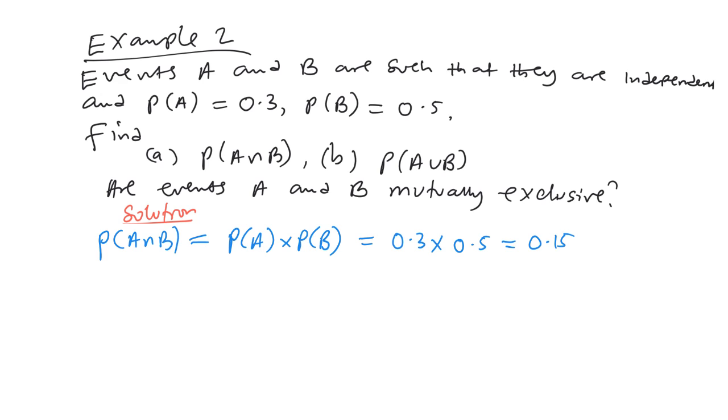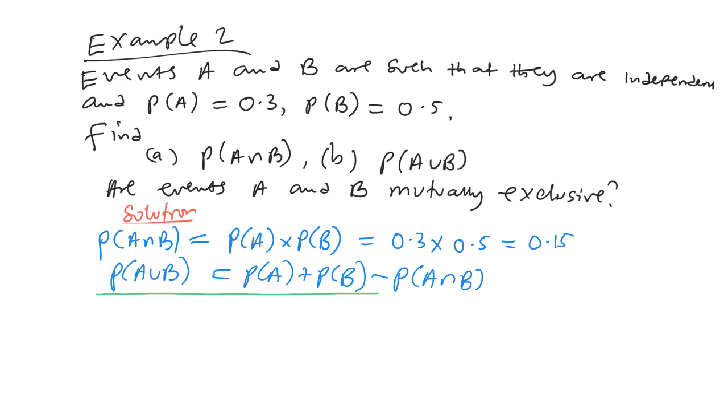Now, the probability of A union B. This is the probability of A plus the probability of B minus the probability of A intersection B. Remember, we talked about the probability rule for combined events, which will always give you the union in any situation.